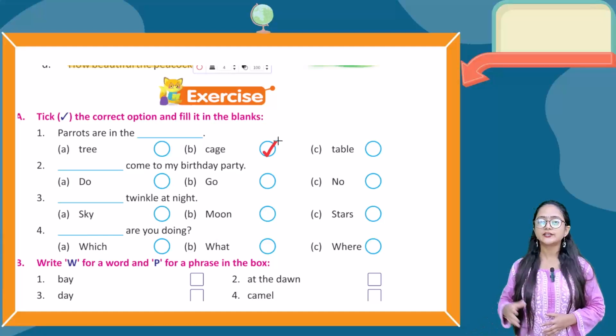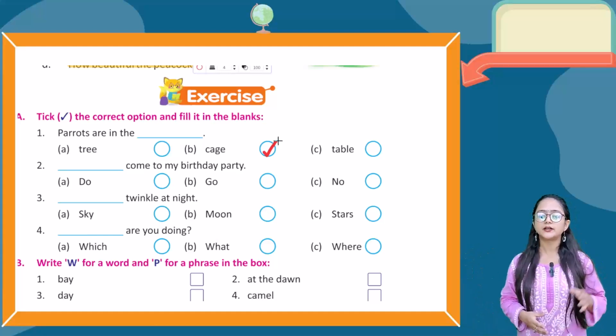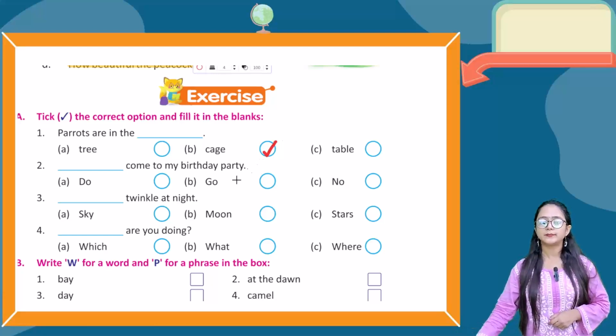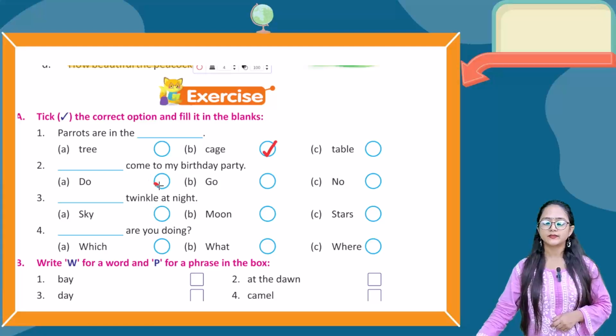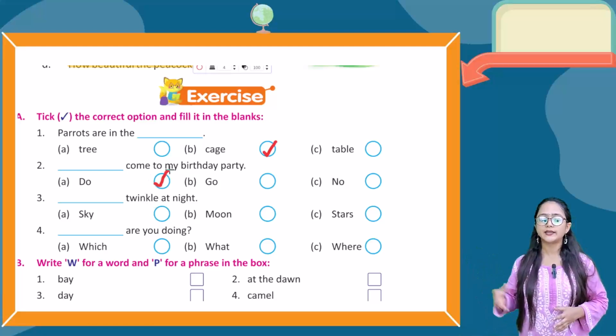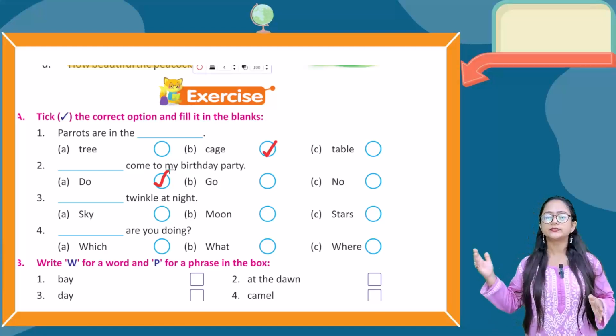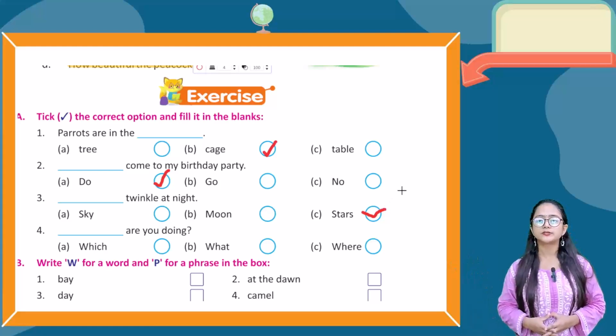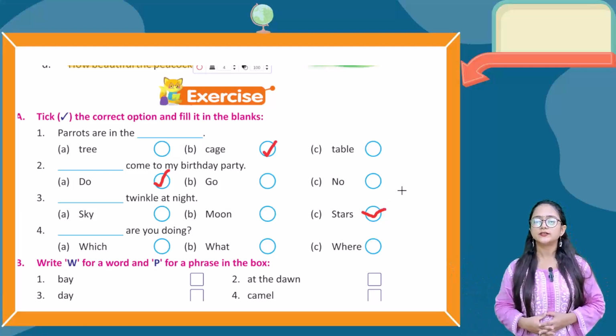Next one, dash come to my birthday party. Options are do, go, no. So the answer is do come to my birthday party. Okay. Next one, dash twinkle at night. Options are sky, moon, stars. Stars twinkle at night. So take stars. Next one, dash are you doing? Options are which, what, where. So the answer is what are you doing? So take what.